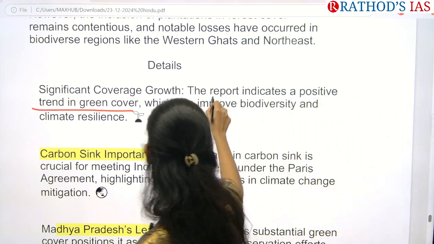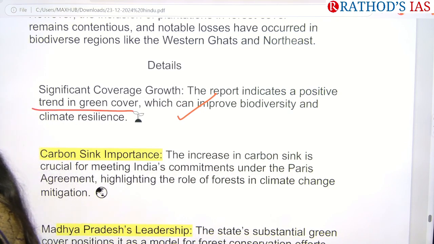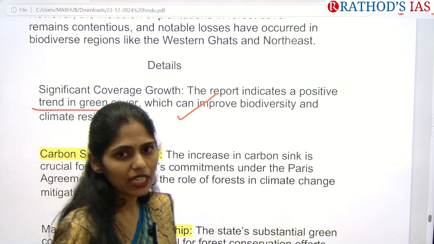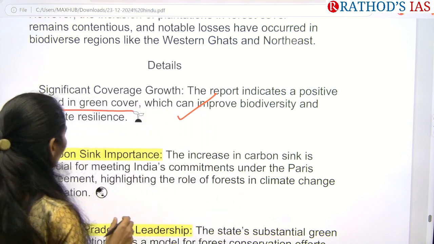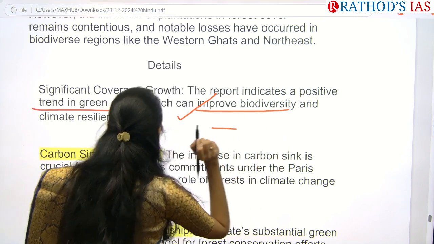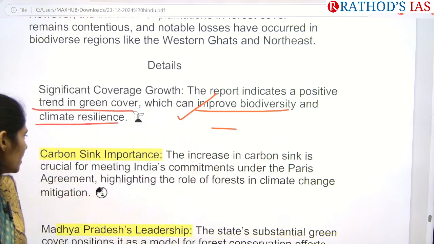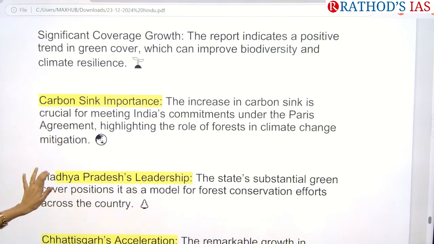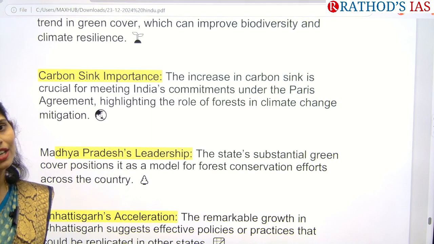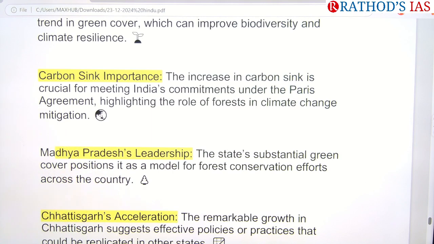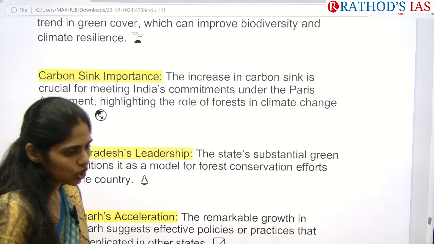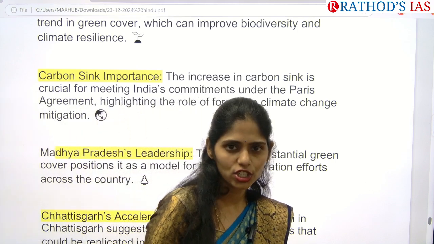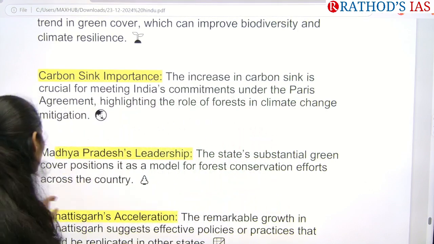So this report is saying that yes, the government is taking some steps to increase forest cover so that we can improve biodiversity as well as climate resilience. And next, we are also trying to increase the carbon sink so that we can meet India's commitments under the Paris climate goal of limiting the temperature rise to 1.5 degrees as per the 1990s.